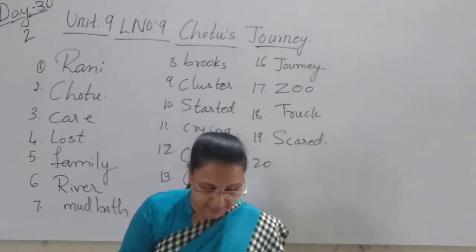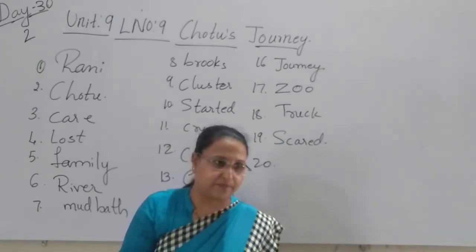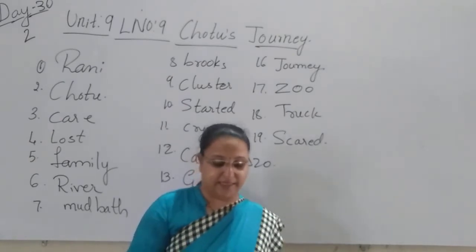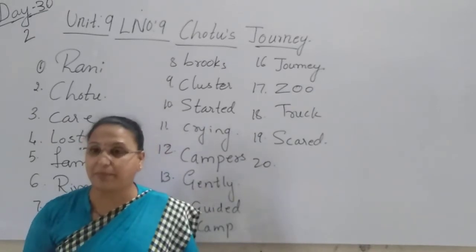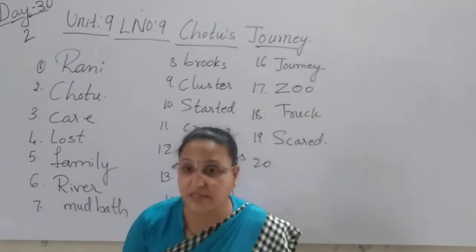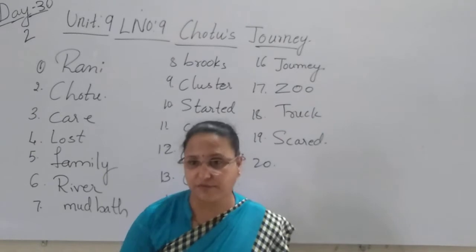One camper sat in the back with him. After many hours on the road, the truck stopped and Chotu was happy to walk on the ground again. Yes, see, children, he had never seen anything like this before. Chotu was staying in the forest, children, with his parents, like mother elephant, father elephant, brother elephant, sister elephant. Yes, Chotu was staying in the forest with his family.